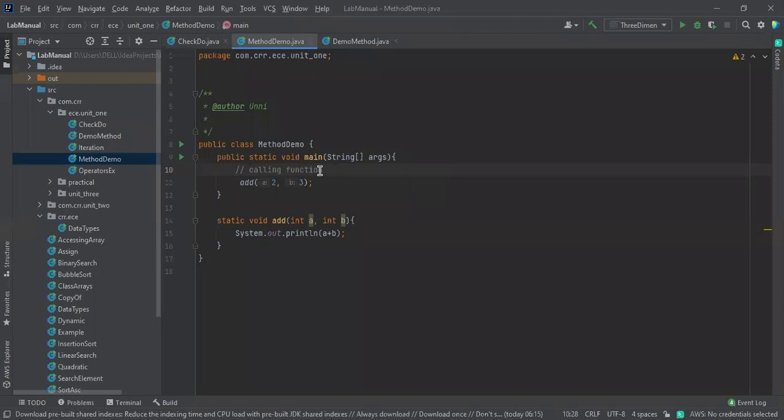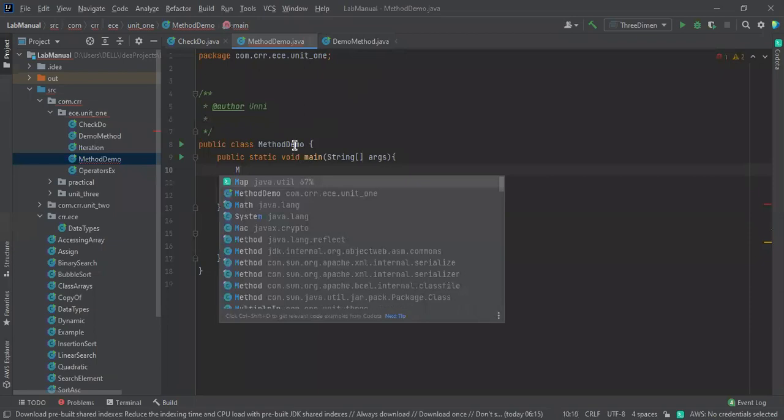Okay. So we'll call this a calling function. The calling function consists of two arguments. I'm going to pass this to this. Why did I mention static over here? Every main method or every static method expects a static method only. If you want to access it without a static method, you need to create an object for this. I already said this in the last class. I need to create an object for the class.